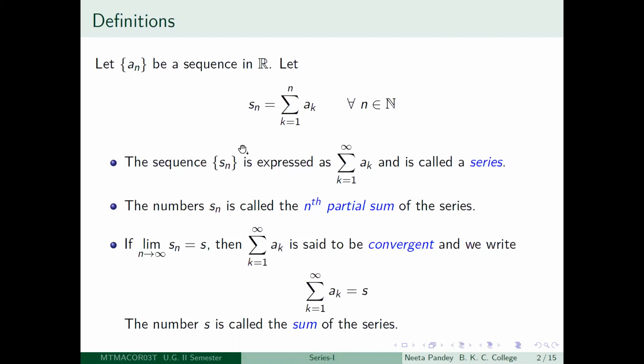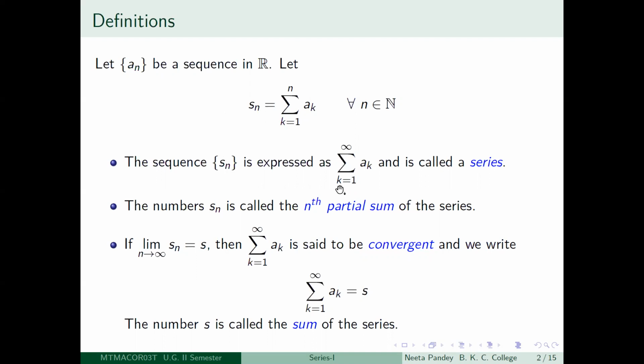S2 is going to be a1 plus a2, so that is just 1 plus 2, so it becomes 3. And then when you look at S3, then you add 1 plus 2 plus 3, so you get 6. And you can imagine that this sequence is actually going to diverge to infinity in this case.